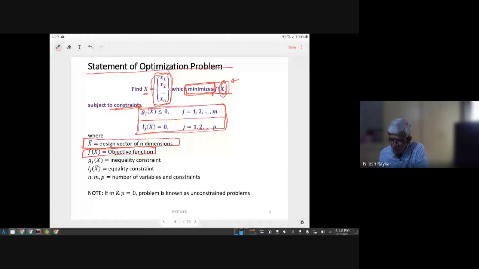One is that of inequality type. So we want something to be less than another thing. Mathematically you can say that A has to be less than B. So let's take an example of one of the constraints that we talked about: the nature of the track.